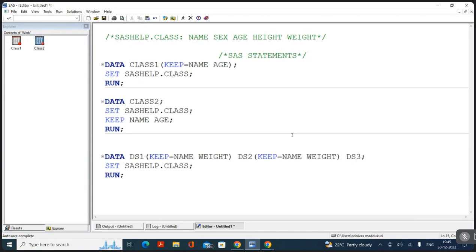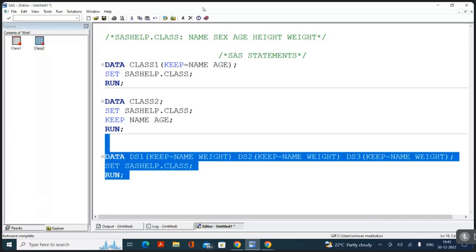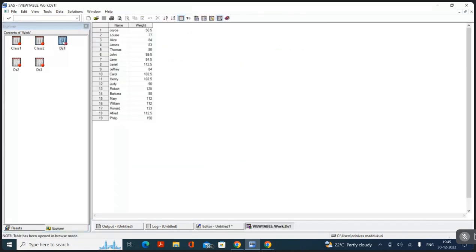In DS3 also, I want to have name and weight, no other choice. You have to write again keep is equal to name space weight. Though I have the same requirement, you should write it for each data set. So DS1, DS2 and DS3 each have name and weight.